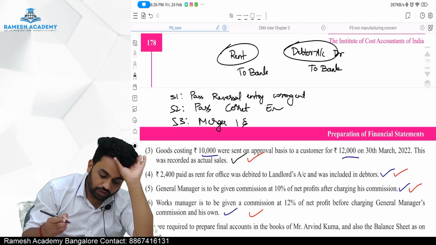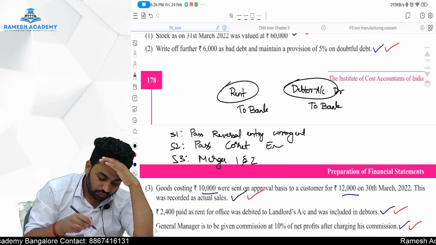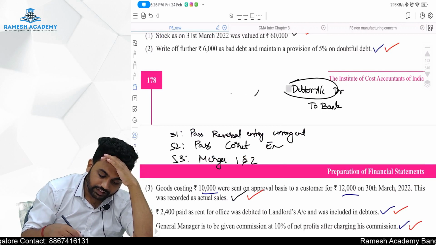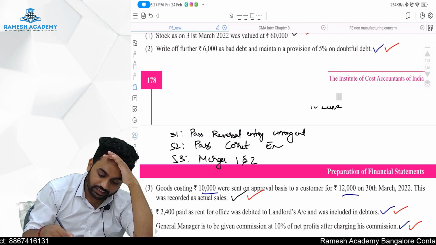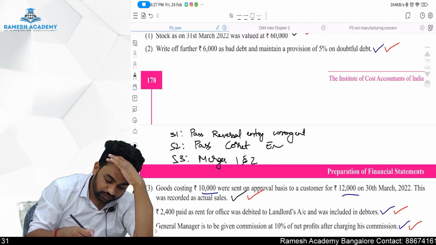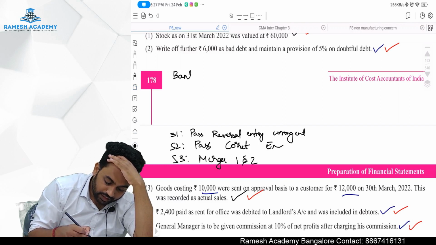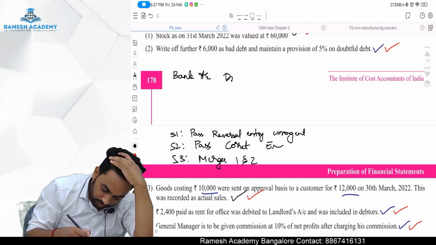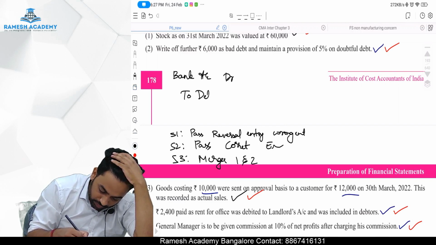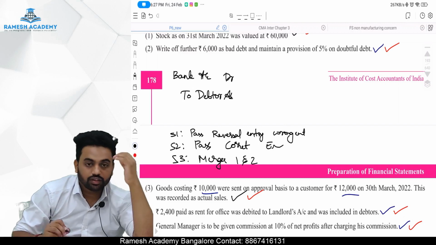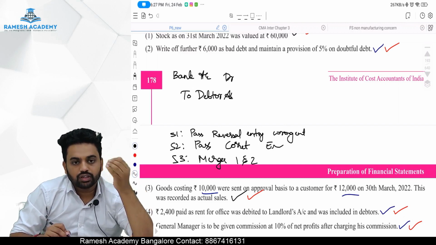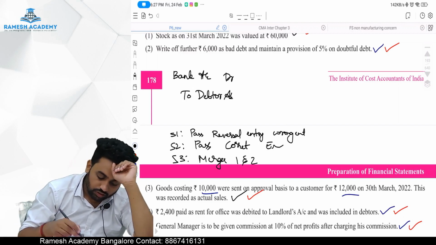Merge 1 and 2. First, what is the wrong entry? Wrong entry is debtor to bank, right? Now we have to reverse it. What will be the entry? Bank account debit to debtor account. Okay, sir, fine. Also reversal entry is done.